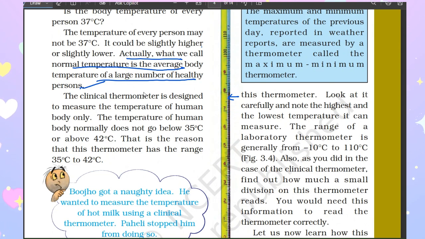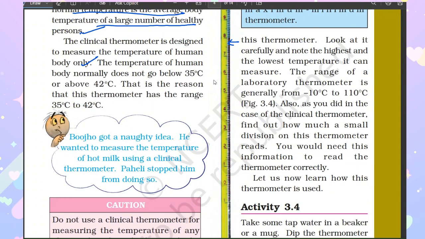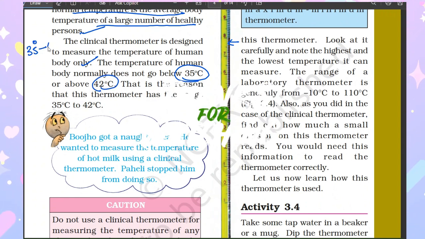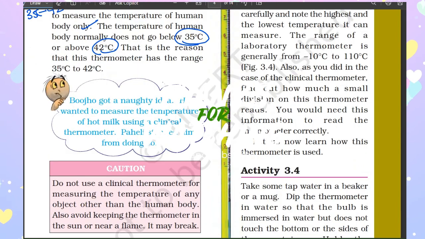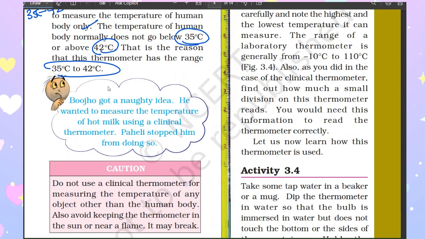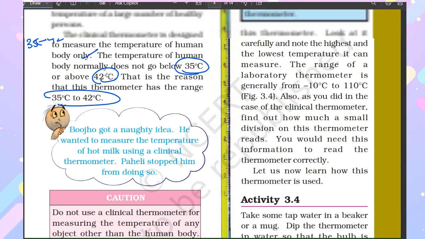The clinical thermometer is designed to measure the temperature of the human body only. The temperature of the human body normally will not go below 35 degrees or above 42 degrees. It means that the standard is that you should have a temperature between 35 degrees and 42 degrees Celsius. So that is the reason this thermometer has the range of 35 to 42 degrees Celsius.